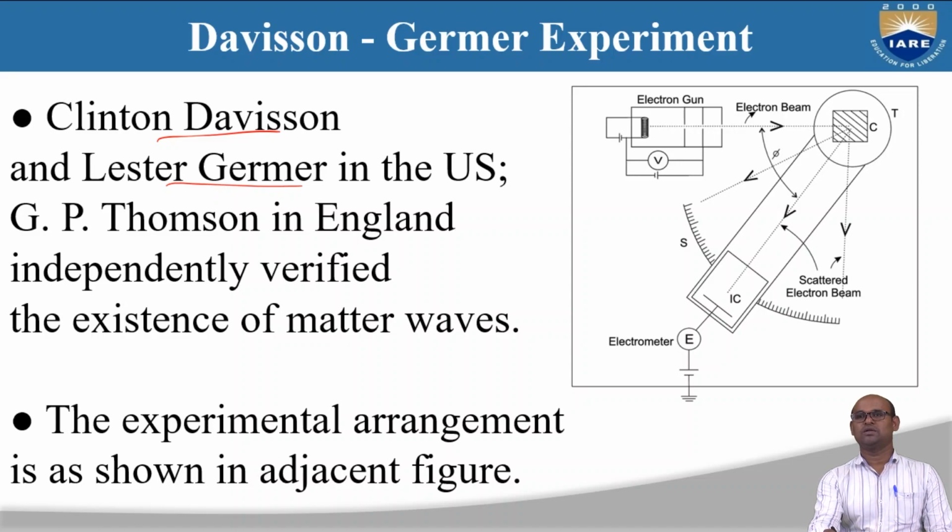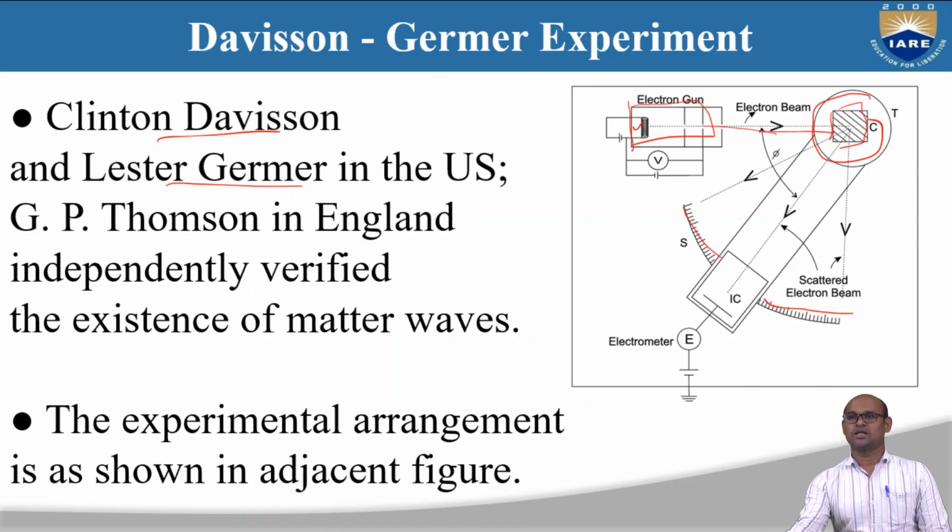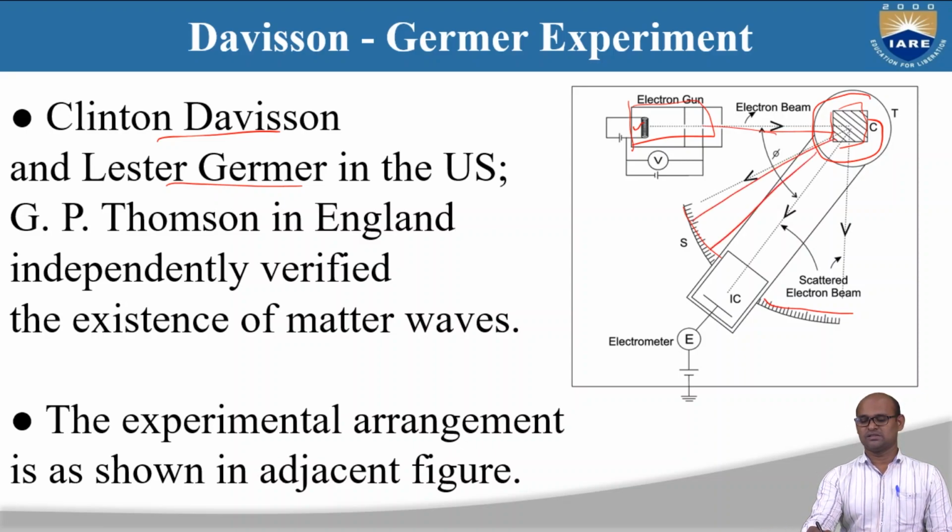So this is the experimental arrangement. You have an electron gun connected to a battery, and then there is a target which is a crystal, and you have a rotating scale and an electrometer to count the number of electrons. Using this electron gun, you can shoot electrons onto the target crystal, and these electrons are scattered at different angles.